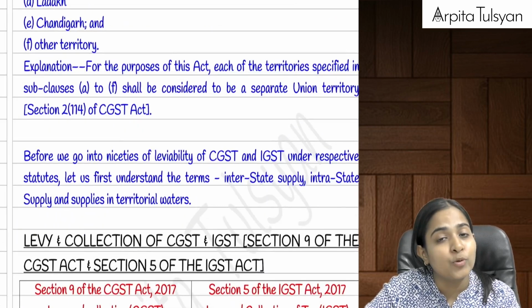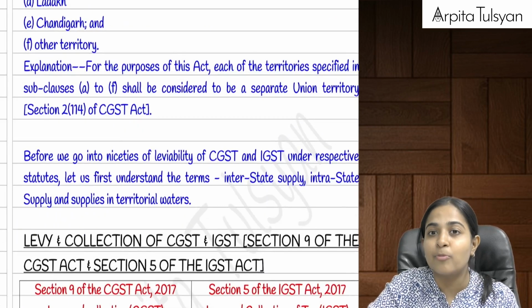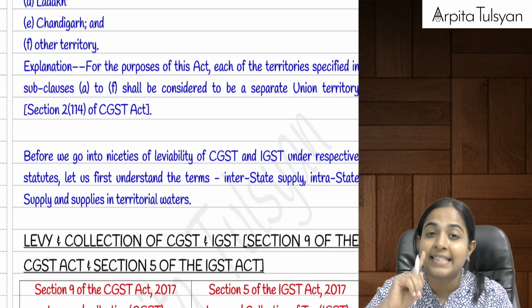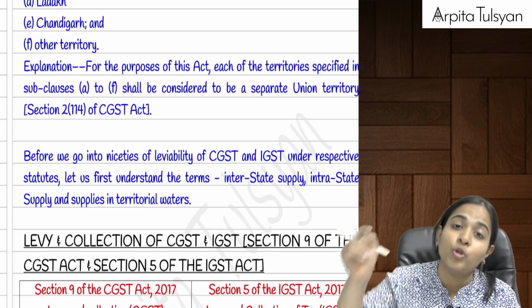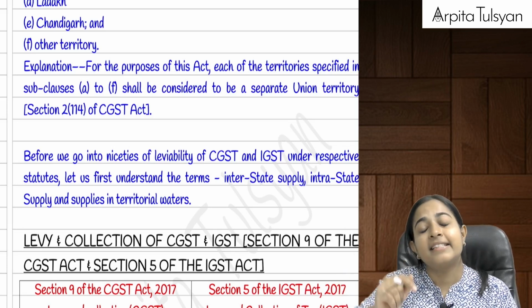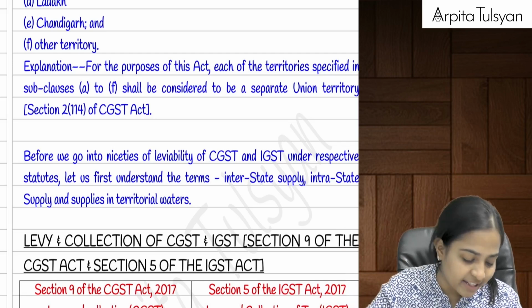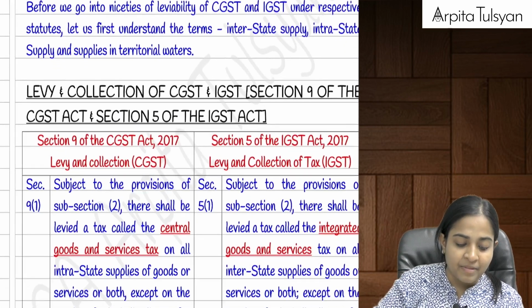In this, please do not include Delhi, Puducherry and Jammu Kashmir, because even though those are union territories, they will still be considered as state because they are having their own state legislature. Are you clear with this?